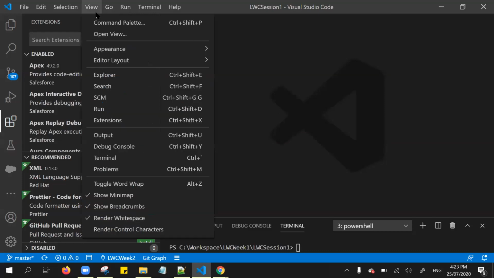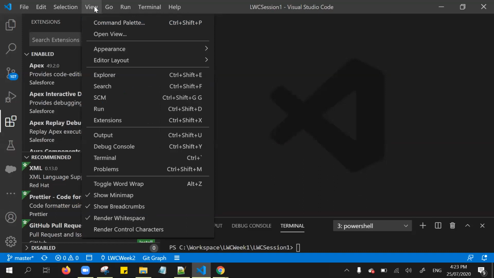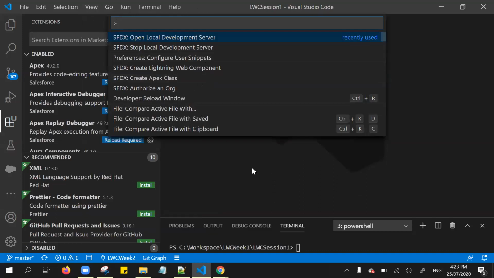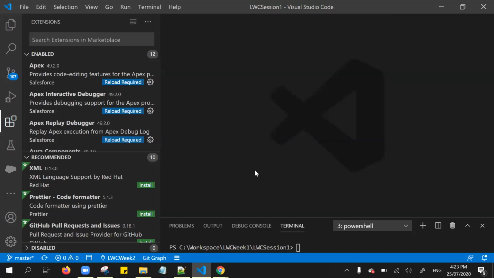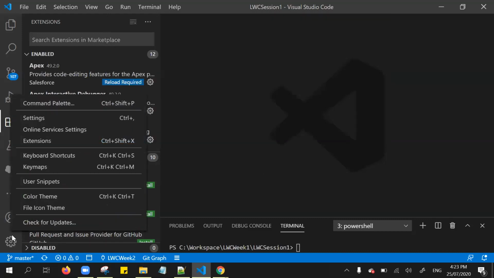To easily navigate to the command palette, you use Control Shift P as a key shortcut. Instead of going to View and Command Palette every time to execute the command, if you know the shortcut, it's very easy. Control Shift P, right? Or we can go to the gear icon to get to the command palette.